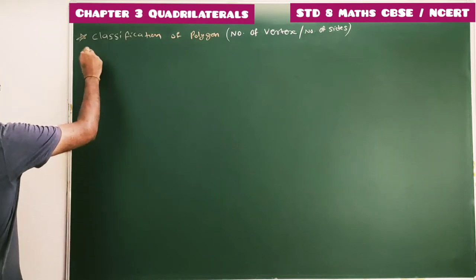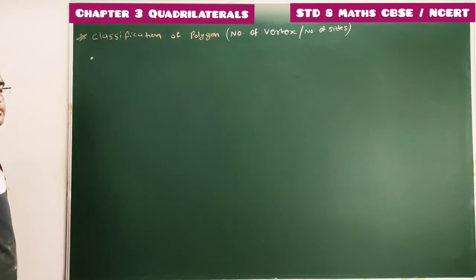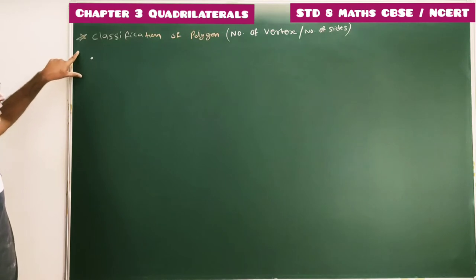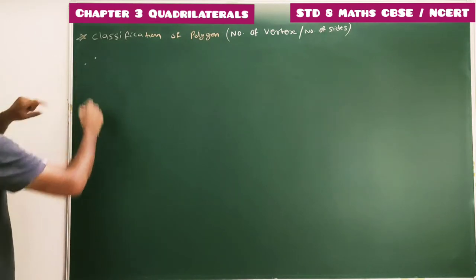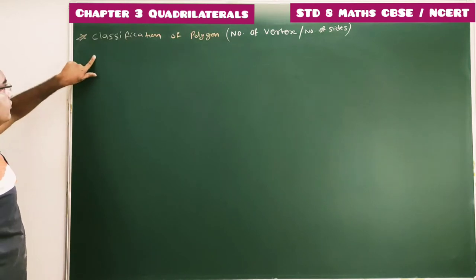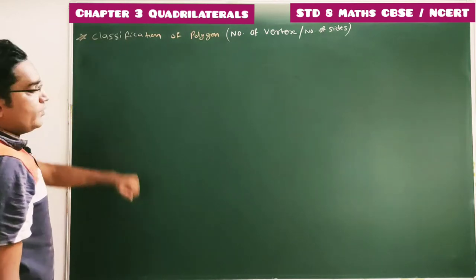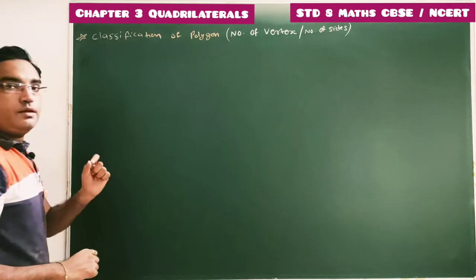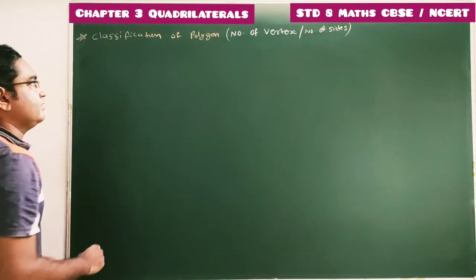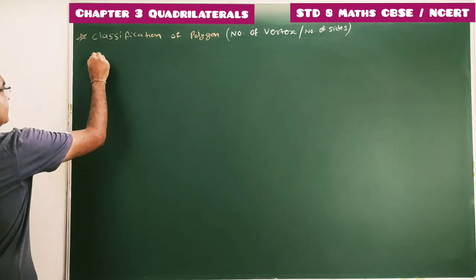Can we draw with one vertex any polygon? No polygon can be drawn with one vertex. Done. Can we draw any polygon with two vertex? No. So here, to draw any polygon, minimum 3 vertices are required. Done.